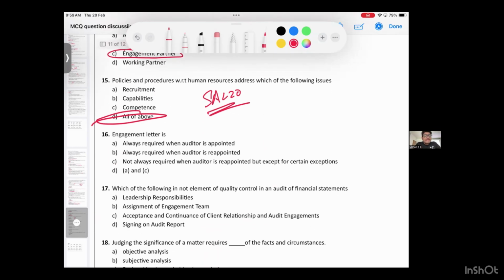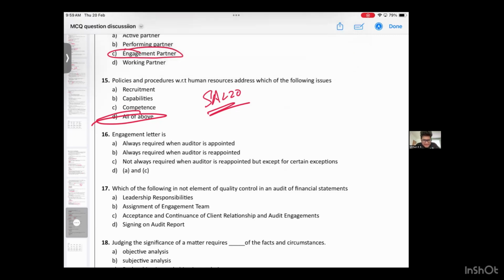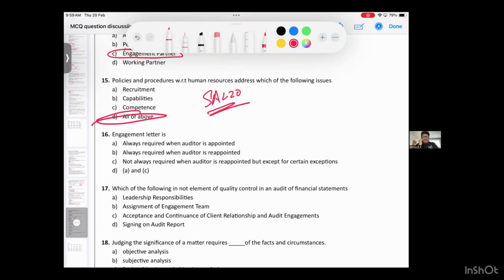16th, an engagement letter is always required when auditors appointed, correct. Always required when auditors reappointment, correct. Not always required when auditors reappointed, but except in certain situations, wrong. Answer is both. Listen, one minute. Listen properly. Here there is a small point. When auditors appointed, you need it. When auditors reappointed, there is no requirement because it's a recurring audit.